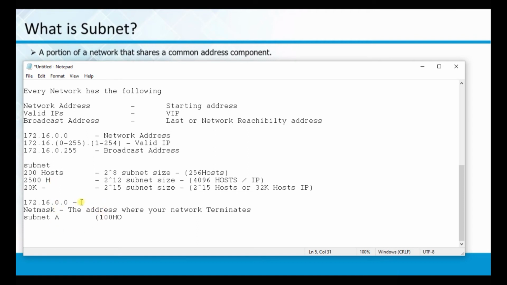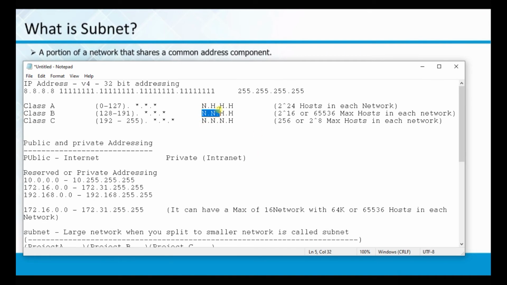So in this case, the net mask is 255.255.0.0. 0 means any. 255 means a fixed value. The network cannot go beyond 255. Class B has n.n. If you go to class A, then the value of net mask is 255.0.0.0. If you go to class C, then your net mask can have 255.255.255.0. Wherever your network bits are, it is 255, and the other host bits are 0.